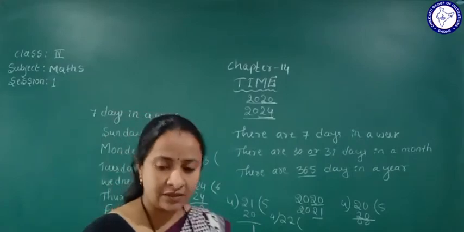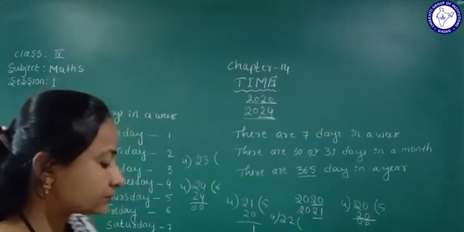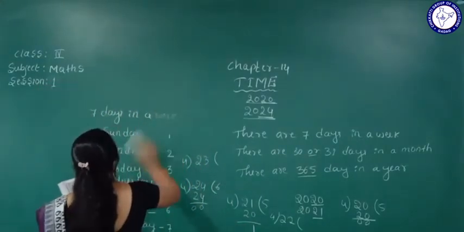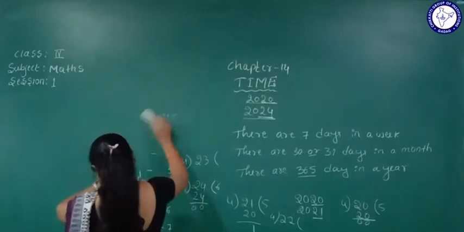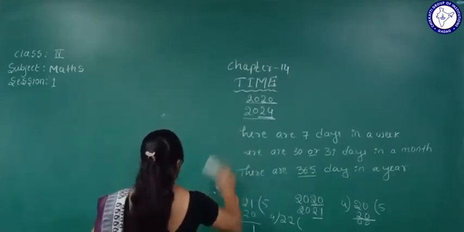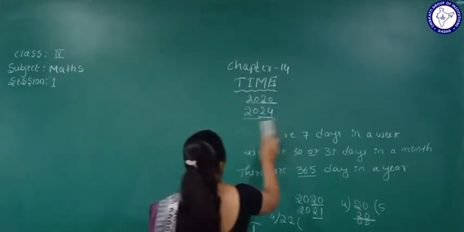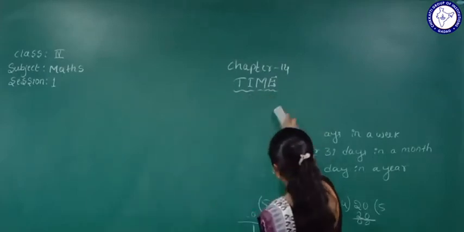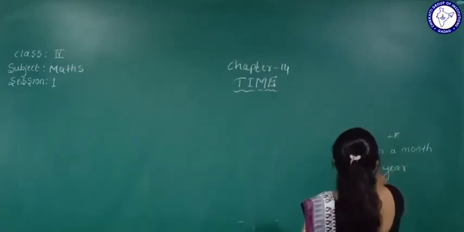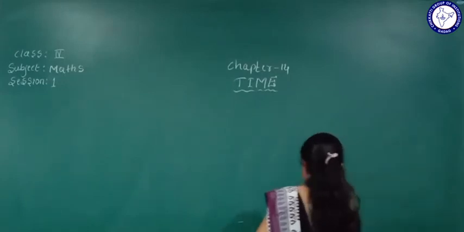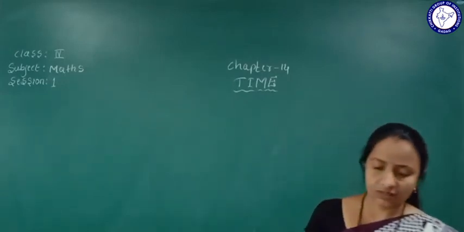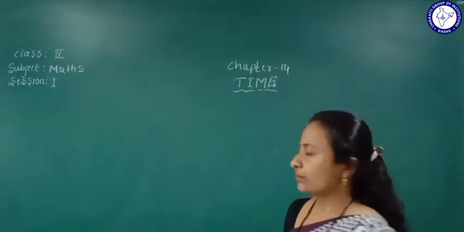Next, they have given here the remember points.